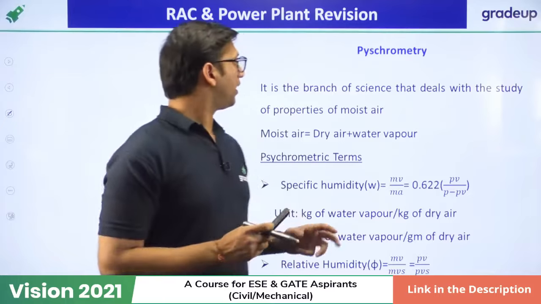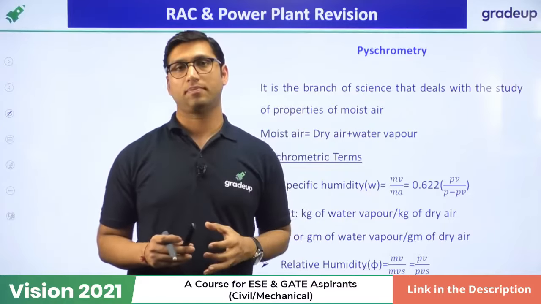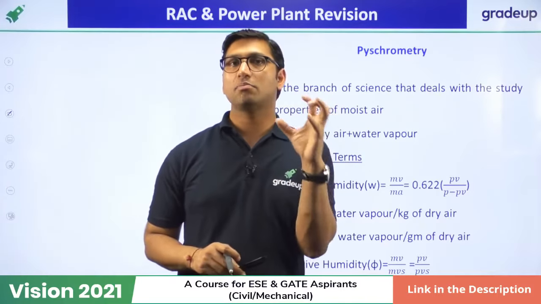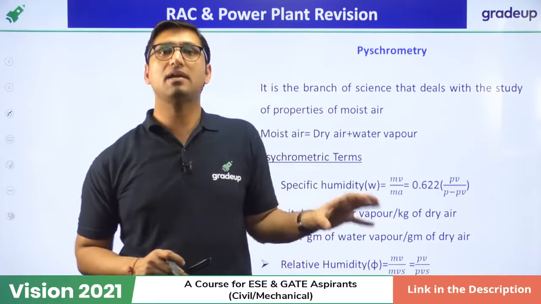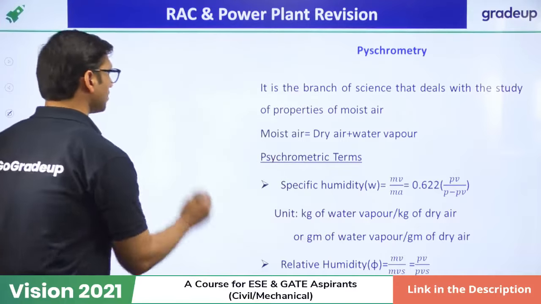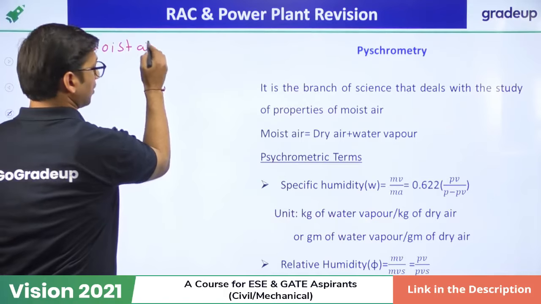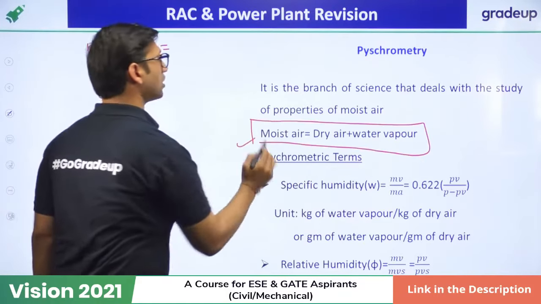So, psychrometry is a branch of science that deals with the study of properties of moist air. Now, what is moist air? Moist air, as the word suggests, is air which contains some moisture. It is not completely dry. It contains some moisture, that is why it is called moist air. So we can say that moist air is the sum of dry air plus water vapor.